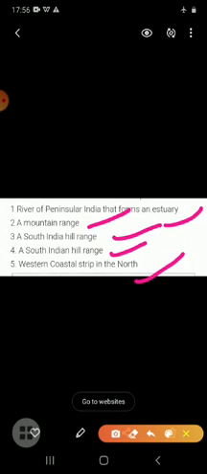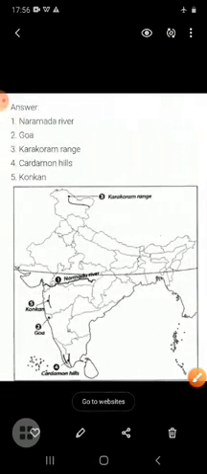Students, these things you have to locate in map work third. So firstly you have to write the answer of this information.